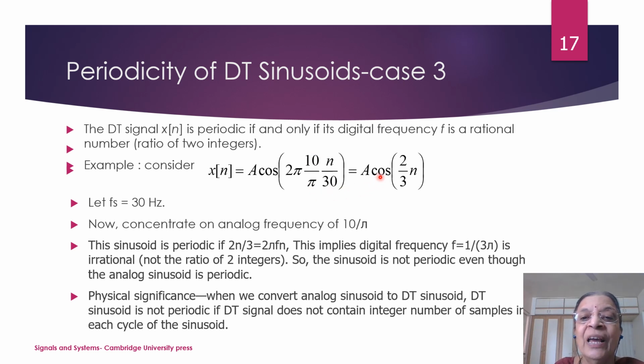So what will happen? A cos 2 by 3 n. Now if the signal is represented as A cos 2 by 3 n, you are supposed to compare it to 2 pi f n. So what will be f?